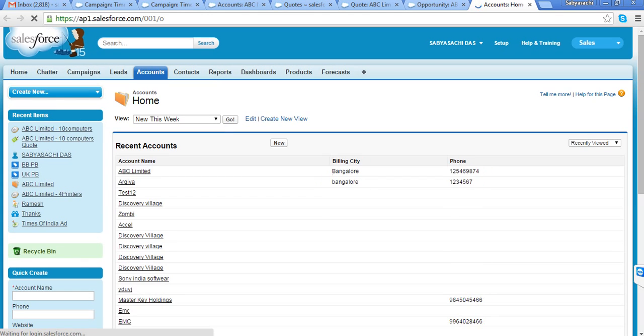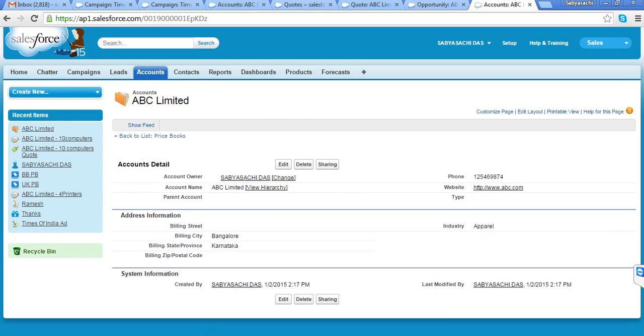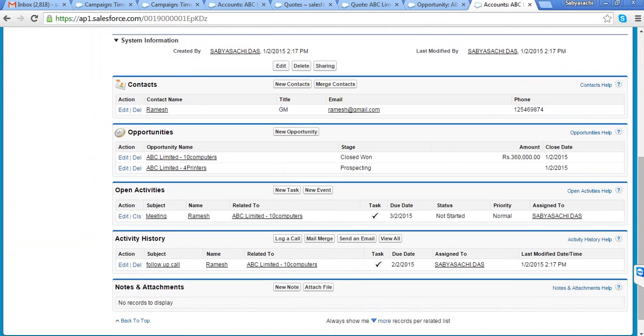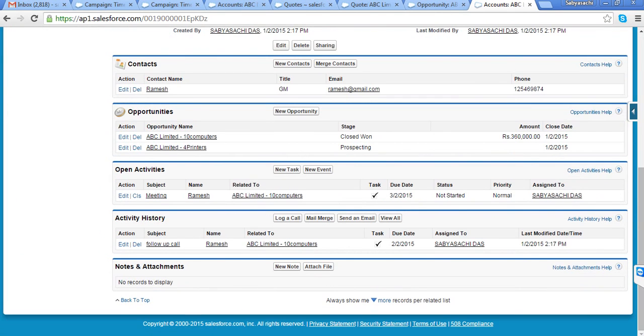So there is no sync between account, quote and order. However, we can do that customization where we can convert a quote to an order, and whatever we have captured under the quote can create our order automatically. That level of customization definitely we can do.